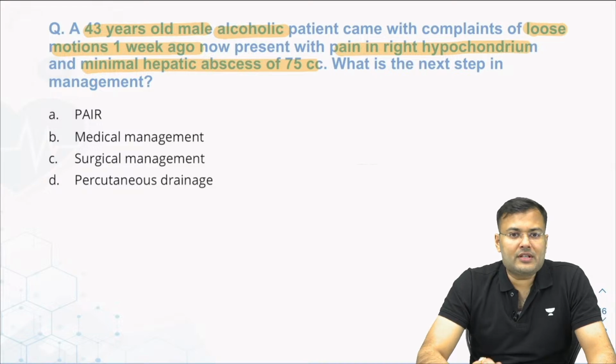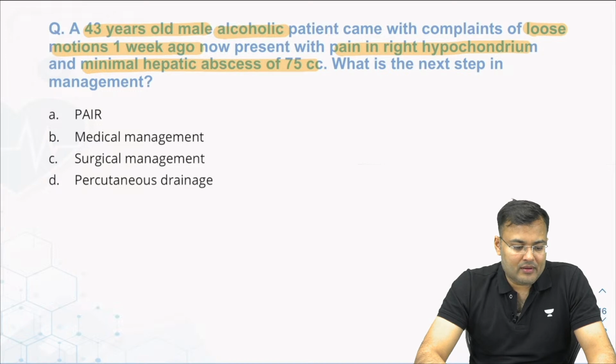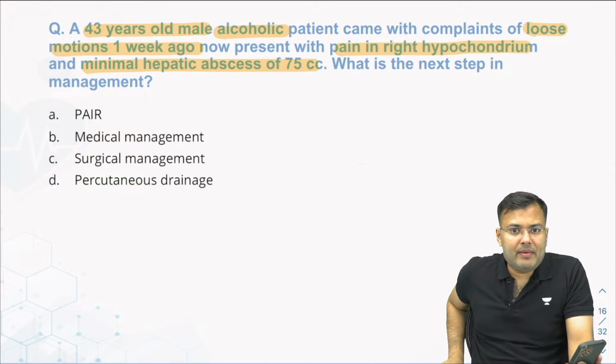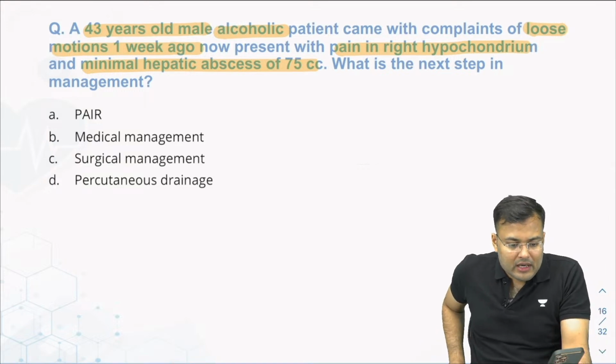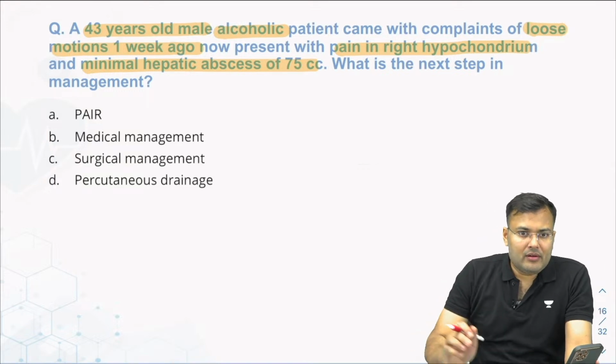First tell me, pyogenic or amoebic? Waiting for your reply, guys. Ataur Rahman wants to say pyogenic.